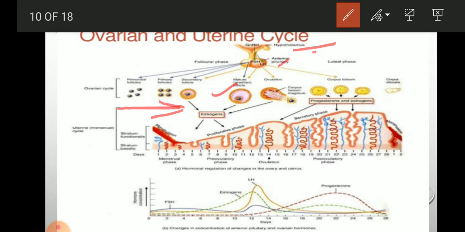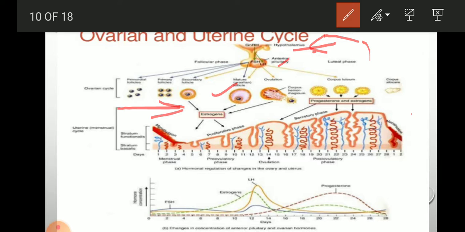FSH just performs its role up to here. So luteinizing hormone gives feedback to decrease FSH, because now the corpus luteum has been formed, so FSH is going to be decreased because pregnancy is maintained right now.